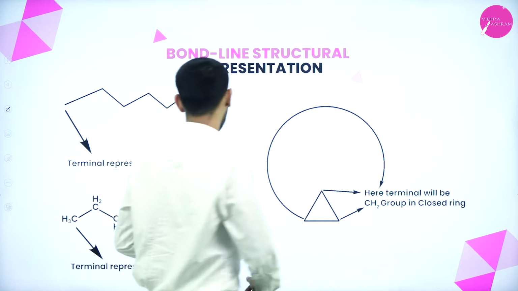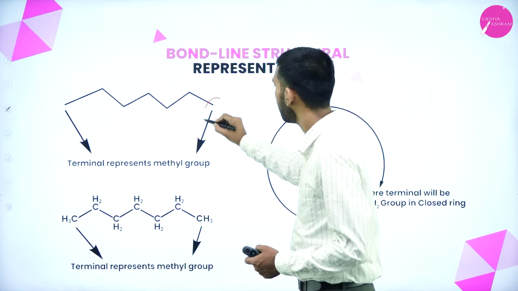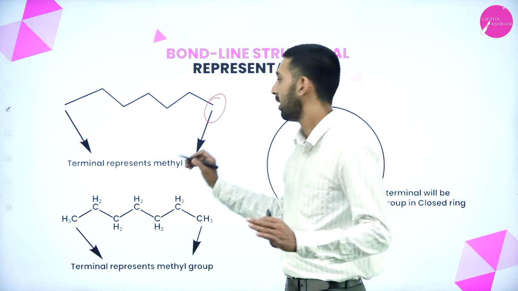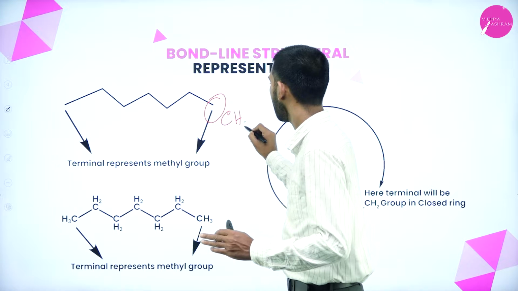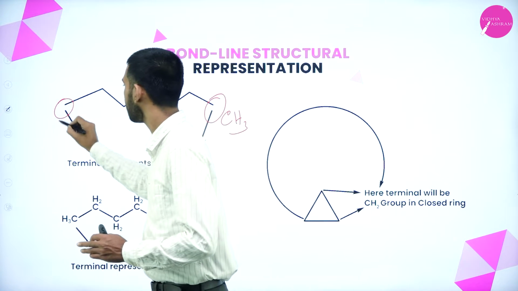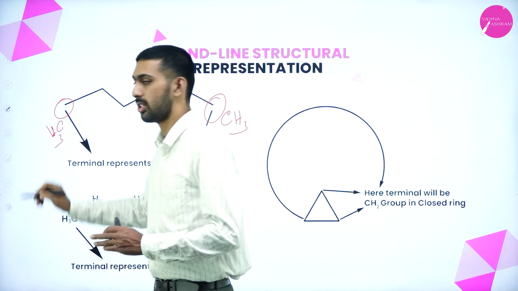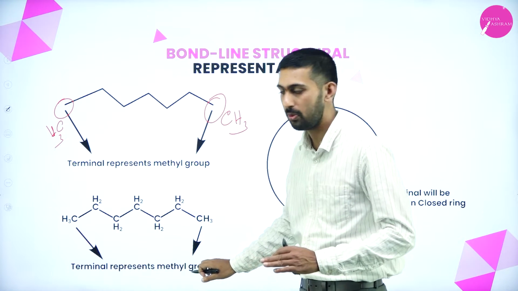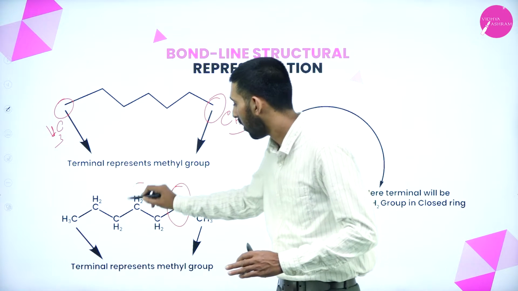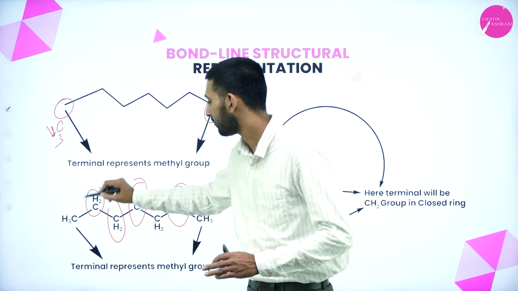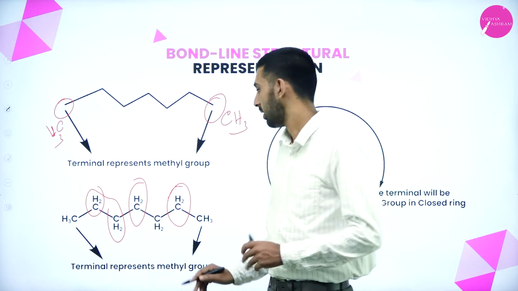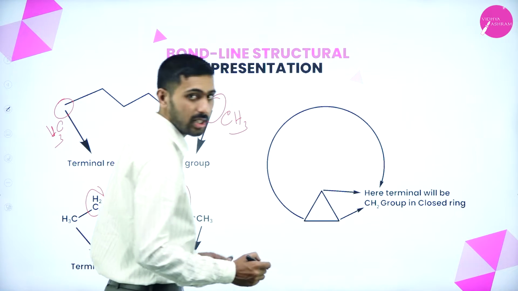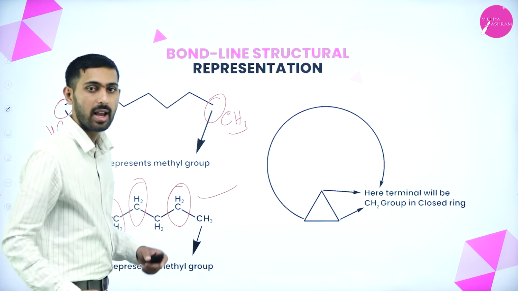As I said, in bond line representation, the terminal is always a CH3 group, that is, methyl. Here also the terminal is always a CH3 group. Next, you see the terminal represents a methyl group. In the middle, CH2 groups will always be there. This is an aliphatic compound.